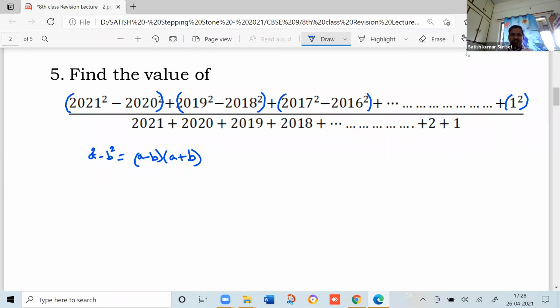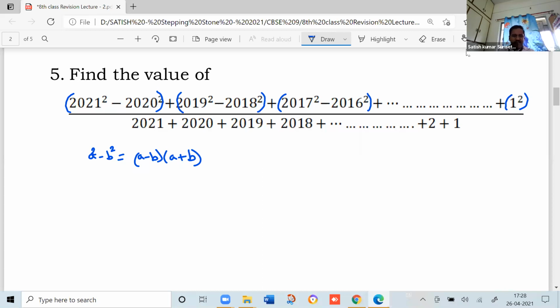a square minus b square equals a minus b into a plus b. Now, what is a, what is b in the first case? A is 2021 and b is 2020, because you are taking a square.